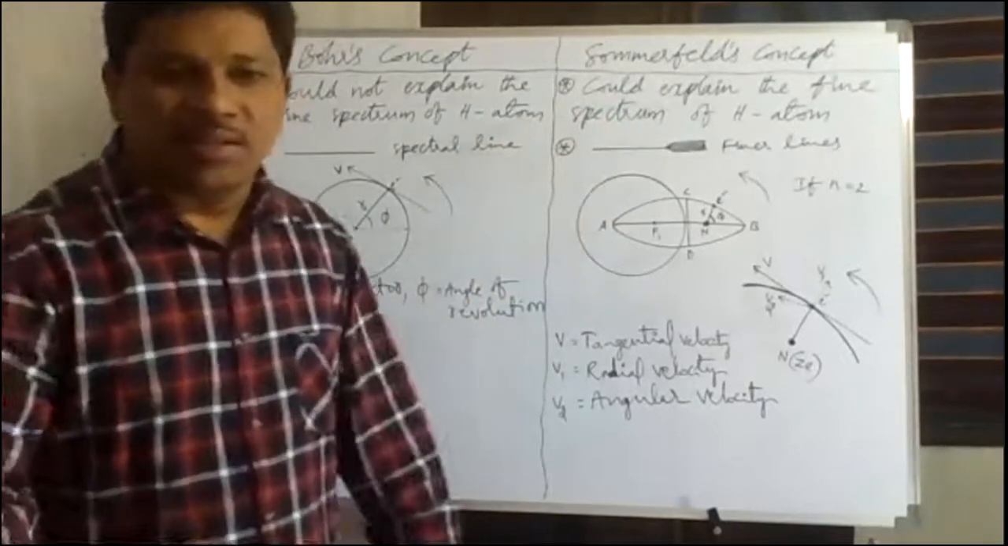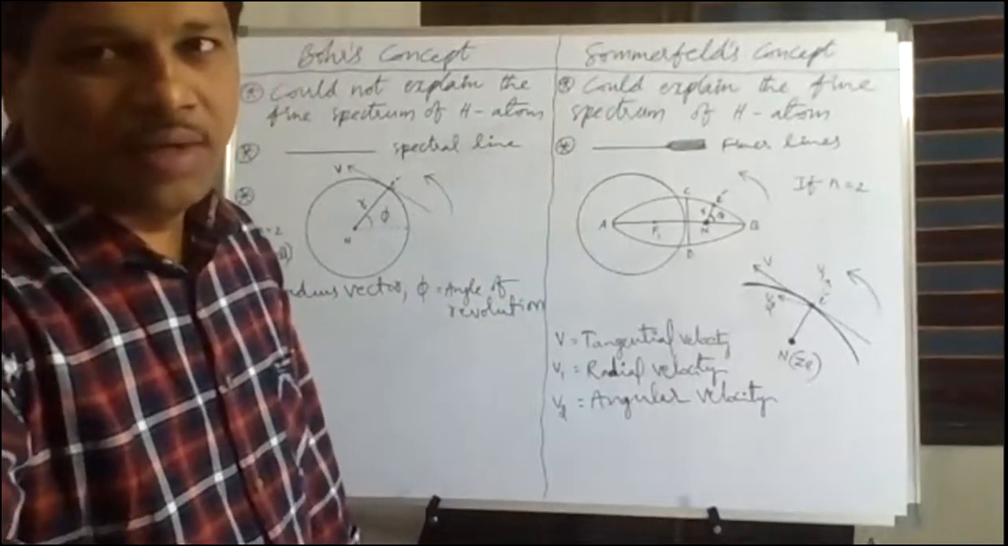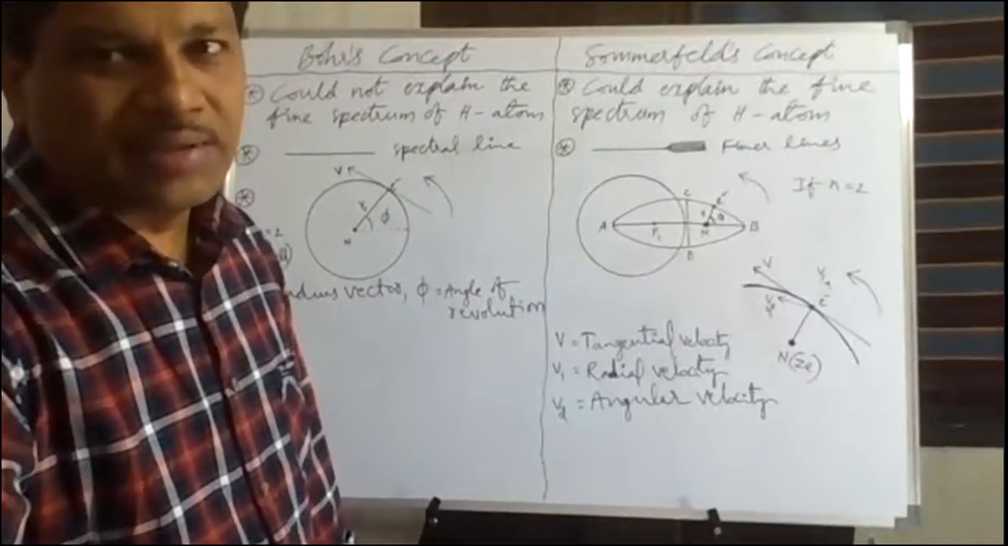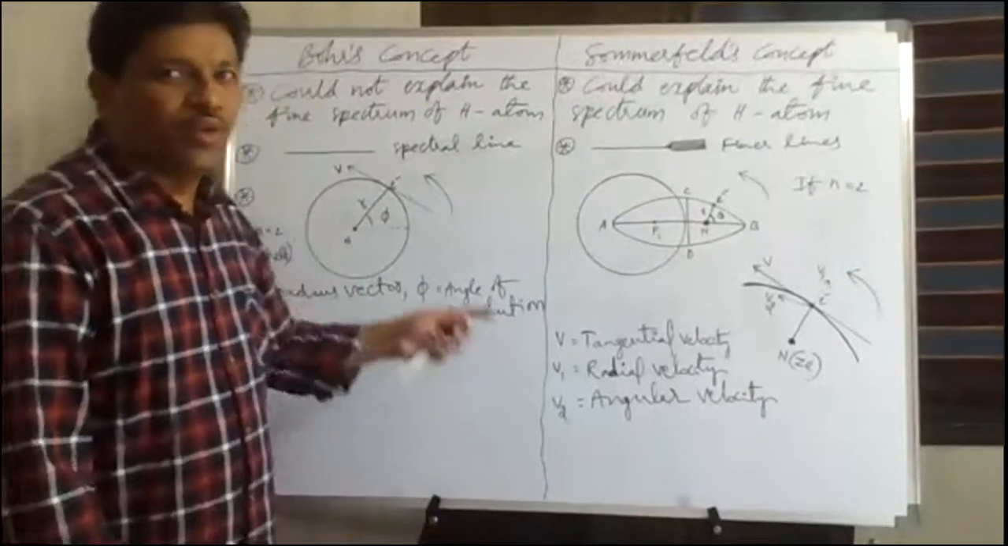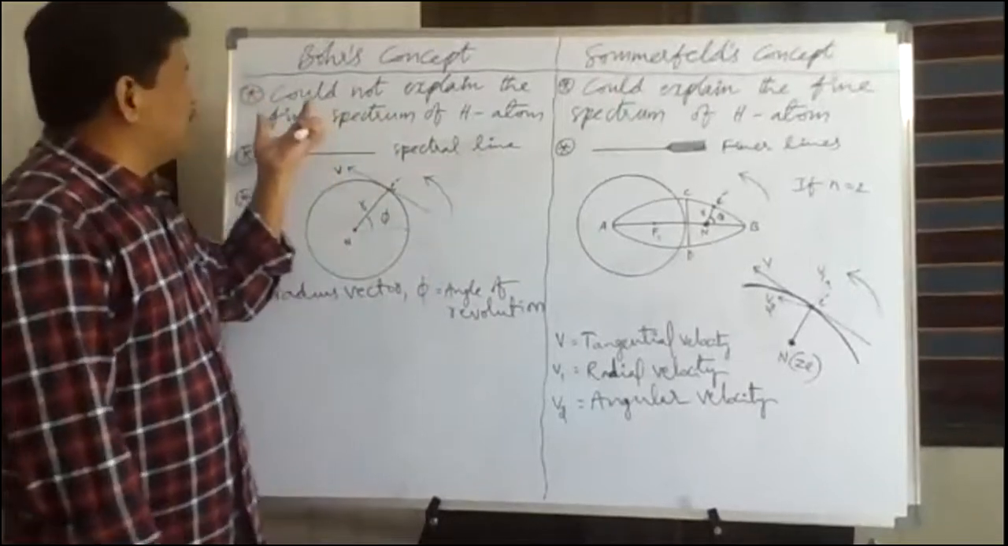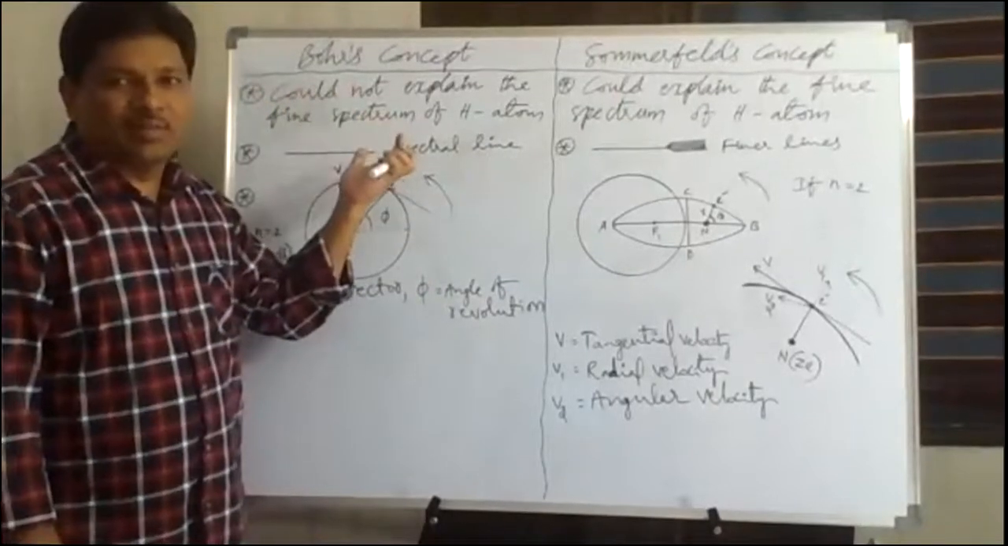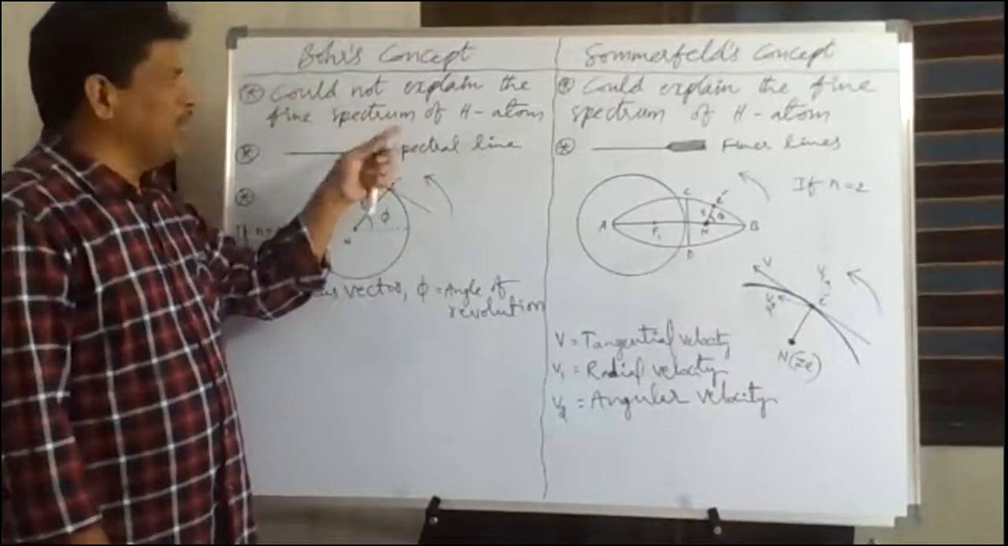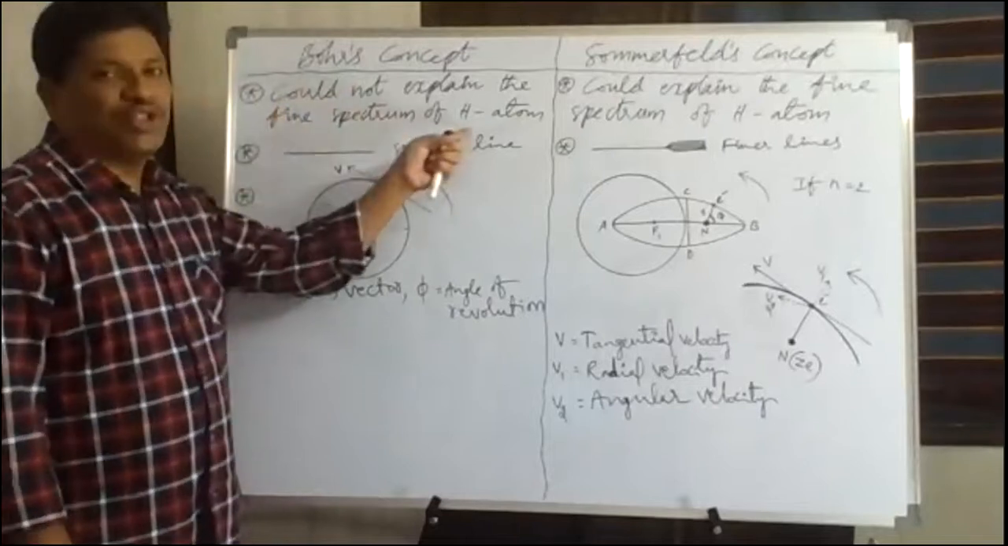So, what has Sommerfeld introduced? Sommerfeld has introduced elliptical orbits, in addition to what? Circular orbits. Okay. The next thing is that Bohr's atomic model could not explain the fine spectrum of the hydrogen atom.